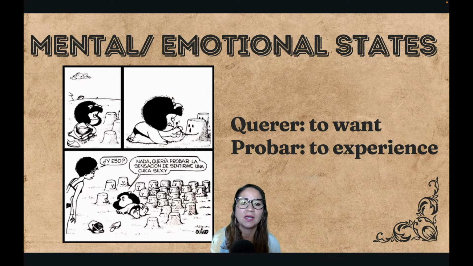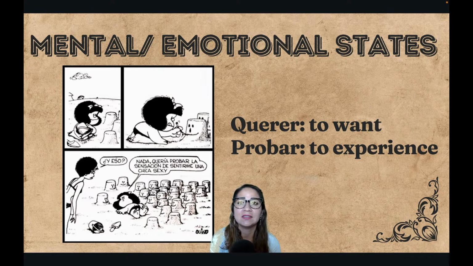Ella está en la playa. She is kind of building sand castles, but they look like human faces. And so the mom is surprised, and the mom says, ¿Y eso? Like, and that's like what's happening? And then she says, nada, quería probar la sensación de sentirme una chica sexy.